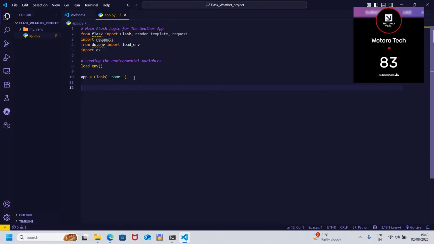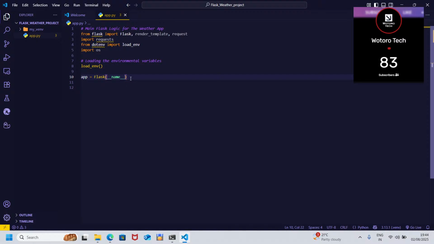So this double underscore name double underscore makes all contents of Flask available to our project. That is just the simple meaning I can explain of the double underscore name double underscore.